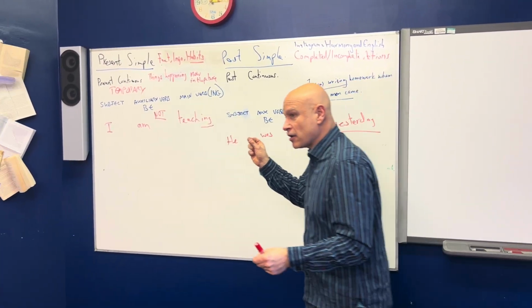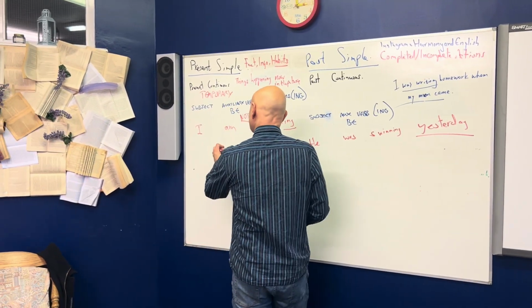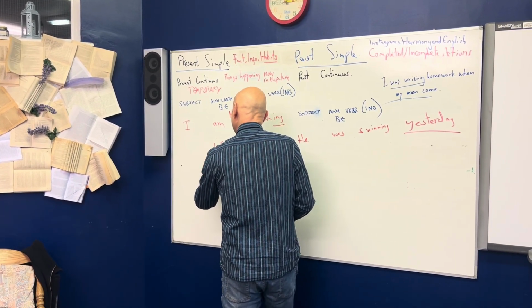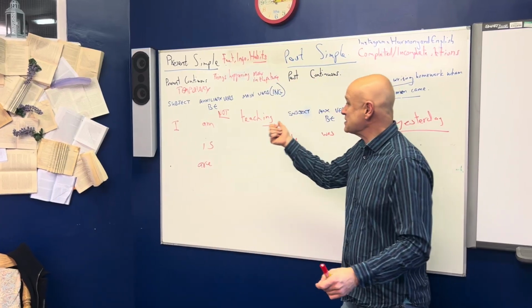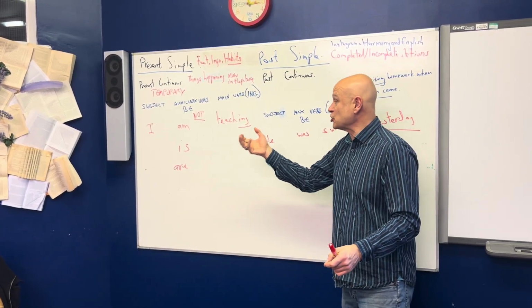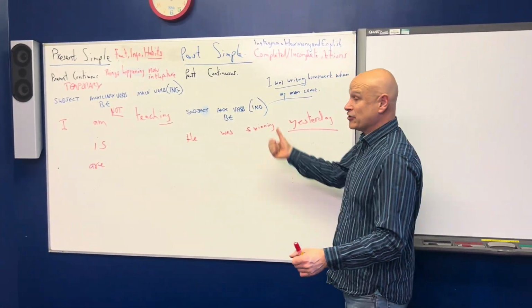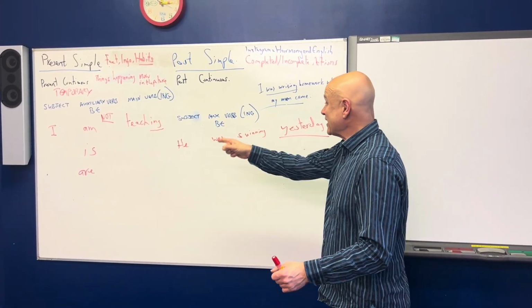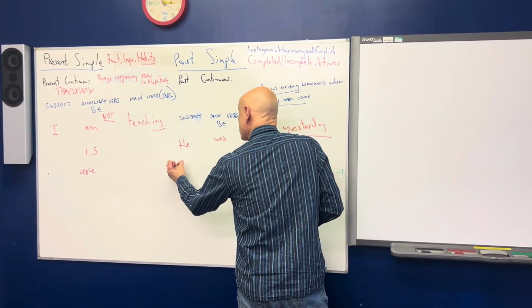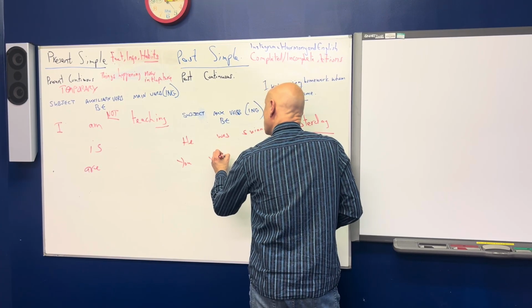just remember that in the present simple you have 3 verbs. I am teaching, he is teaching, you are teaching. In the past we only have 2. He was swimming, you were swimming.